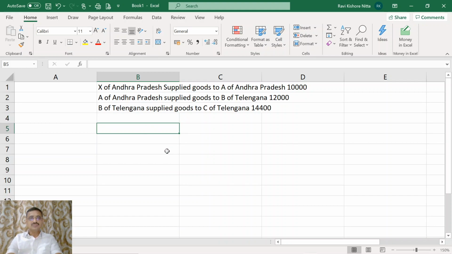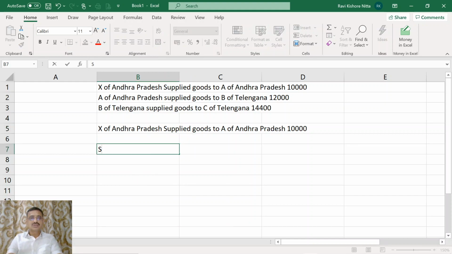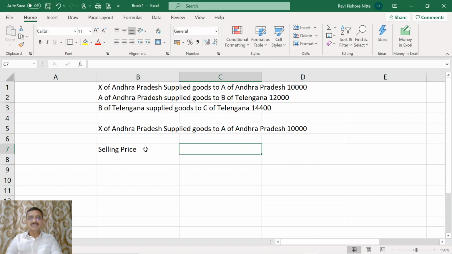Now, what has happened? What is the supply price? We will take the first instance. X of Andhra Pradesh supplied goods to A of Andhra Pradesh for 10,000. So what is the selling price? Selling price is 10,000.